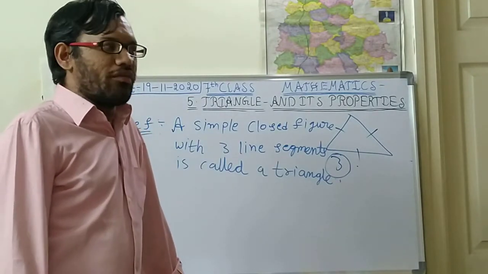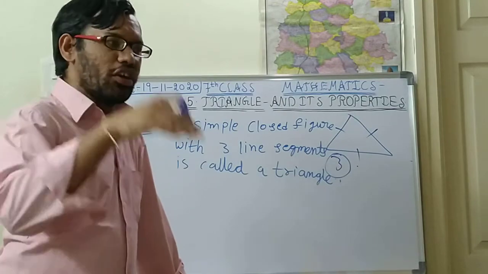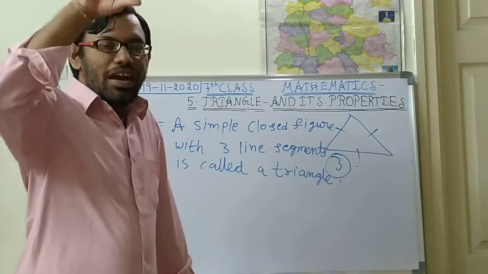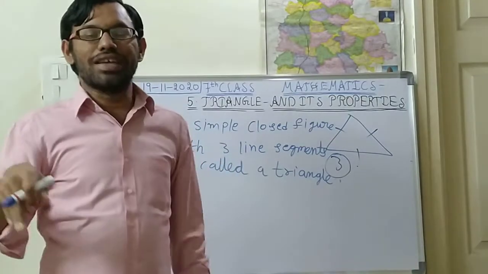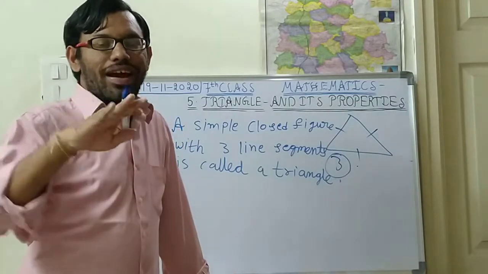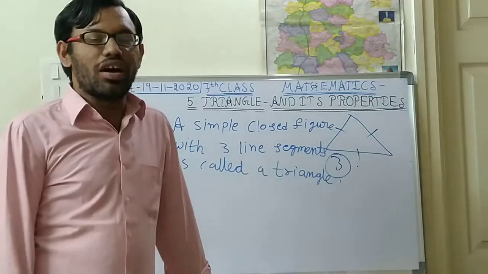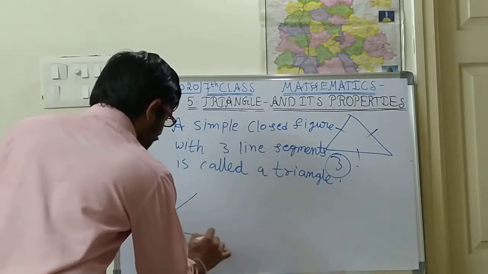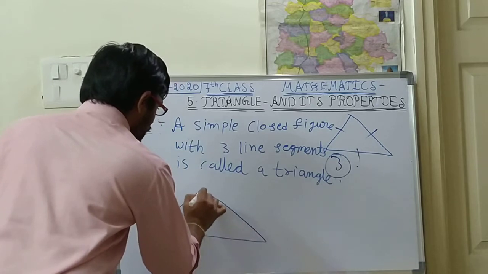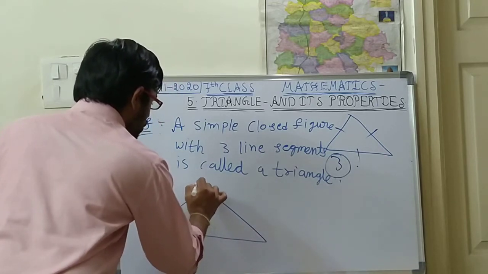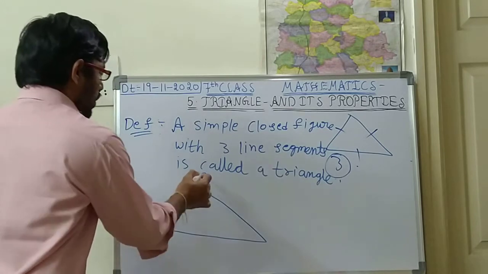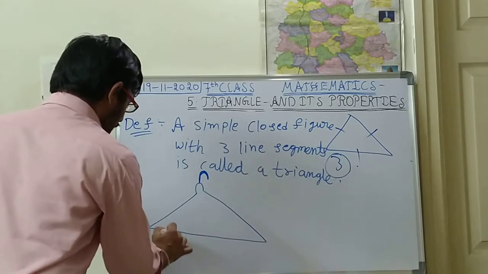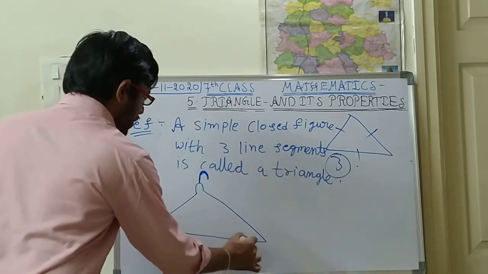Okay, so for example, in your cupboards, the handles where you keep sarees or ironed dresses. For that there will be one handle. So how will the handle be? Just for example, I am drawing. See children, like this it will be. Is it right, children? So here this is a handle. For some it will be like this.